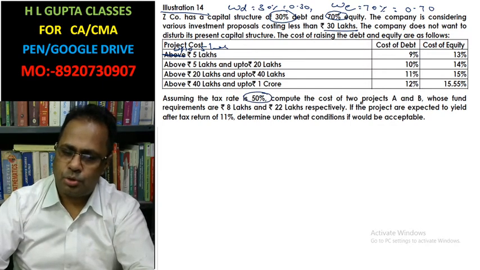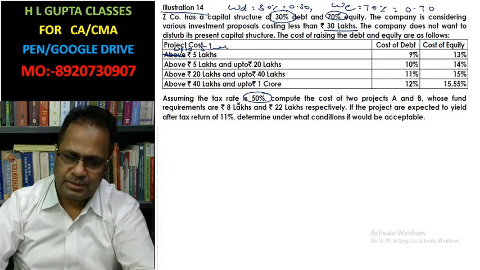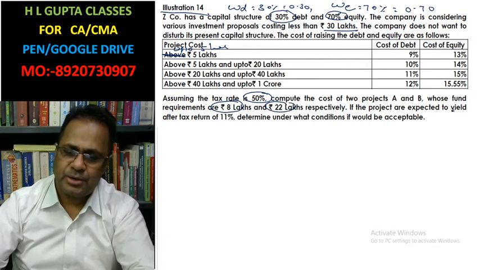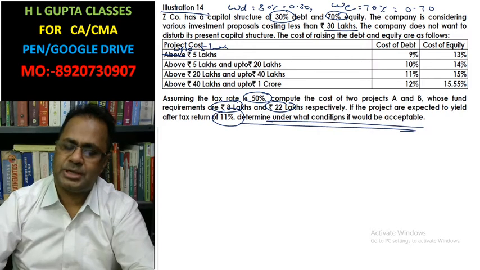Compute the overall cost of capital for projects A and B, whose fund requirements are rupees 8 lakh and rupees 22 lakh respectively. If the projects are expected to yield 11% return, determine under what condition it should be accepted.